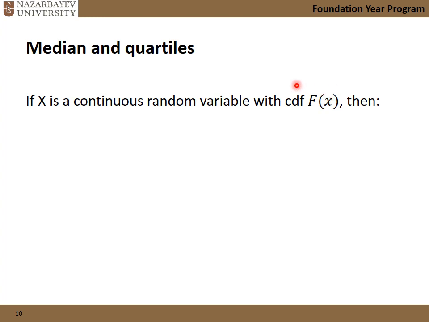If we are looking for the first quartile, then we set this function to 0.25 and solve for x, and x will be Q1. The same concept applies for Q3: we set F to 0.75 and solve for x.